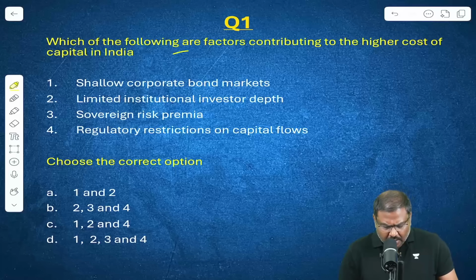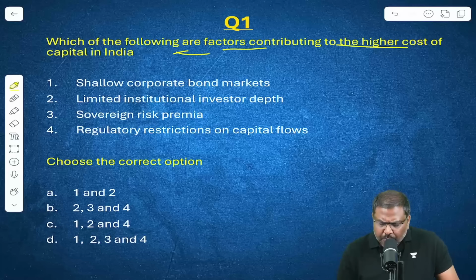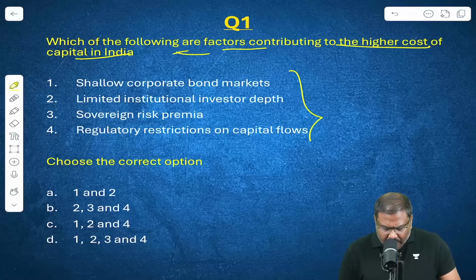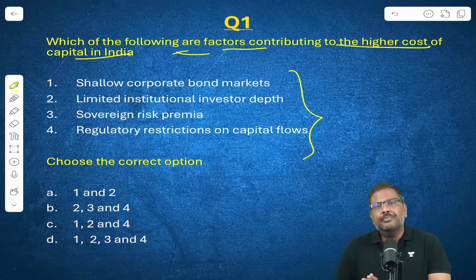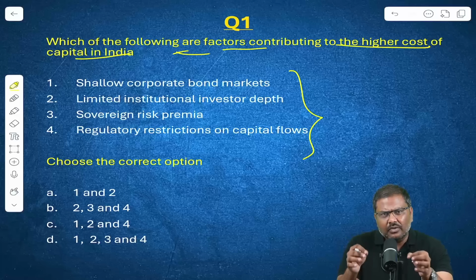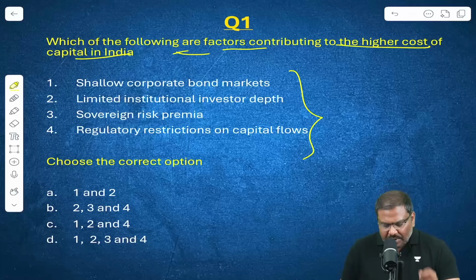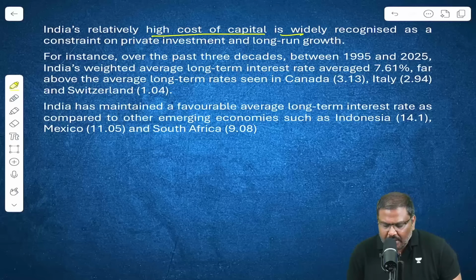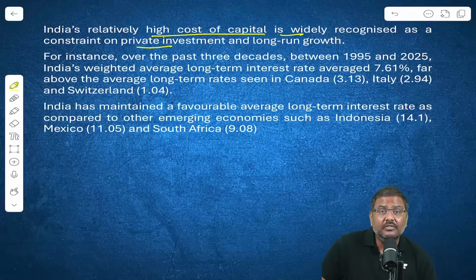Question number 1. Which of the following are the factors contributing to higher cost of capital in India? These are the four factors. Choose the correct option. Now, what do I mean by higher cost of capital? The average rate of interest. Economic survey document simply states that the high cost of capital is one of the reasons why the private sector investment in India has been lagging behind.